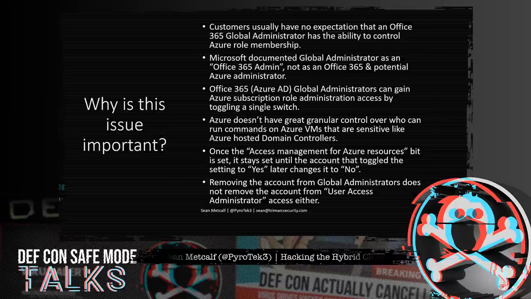So why is this issue important? Well, customers don't usually expect that the global administrator role that says it has Office 365 admin rights can also control Azure subscriptions. We need to be very careful what accounts are members of roles in Azure at the root level, as well as on the subscriptions, since this impacts the security posture. It's not obvious that removing the account from the Global Administrator role does not remove the account from the Azure RBAC role User Access Administrator when the Access Management for Azure Resources toggle option is still set to yes.